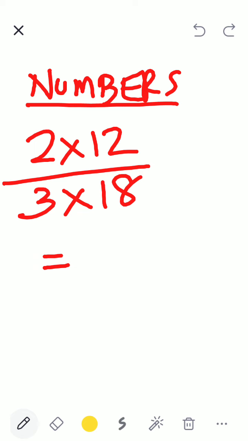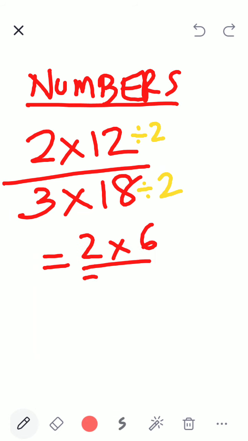So basically you're dividing this by 2, right? 12 by 2 and 18 by 2. Correct? Why? Because 2 is a common factor. So it will become 2 multiplied by 6 divided by 3 multiplied by 9. Correct, children? Again, simplify 6 and 9.